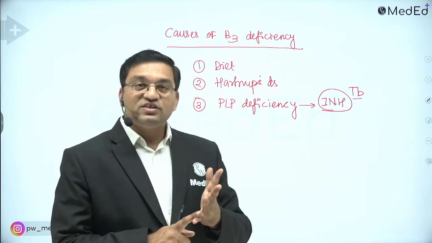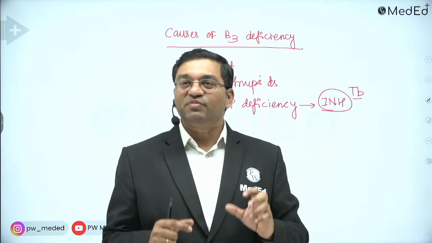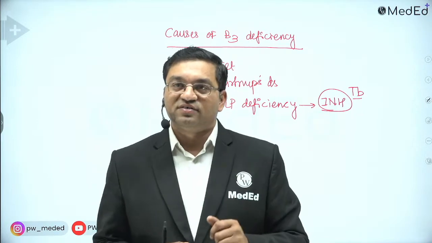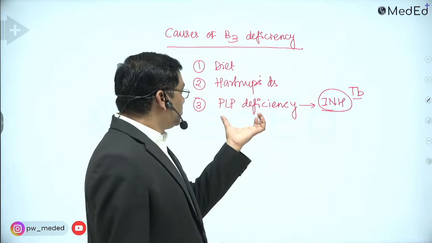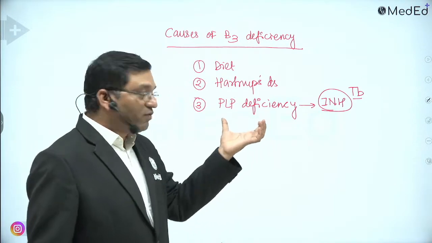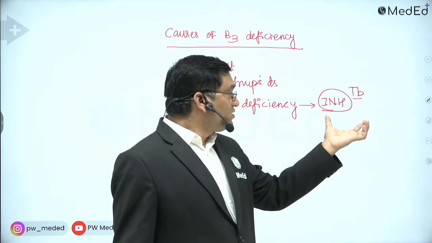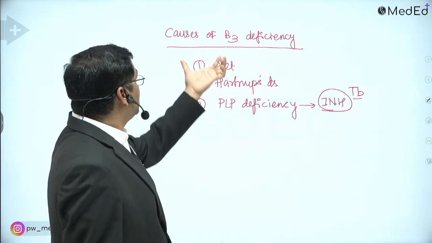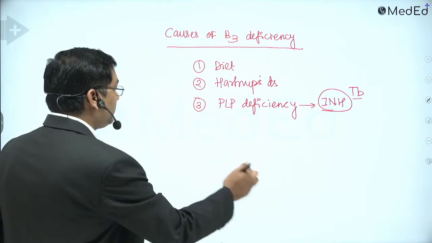You need a lot of revision, so practice on paper is very, very important. Yes, Rajesh, same. So PLP deficiency occurs when INH therapy is given, and PLP deficiency causes niacin deficiency. How? We'll discuss that in relation to tryptophan.